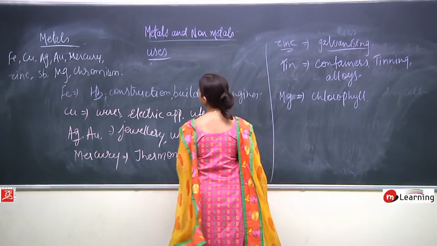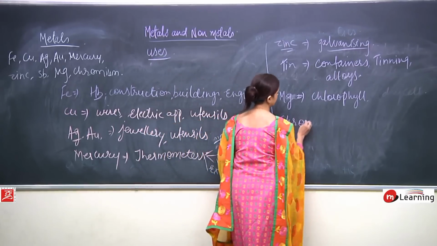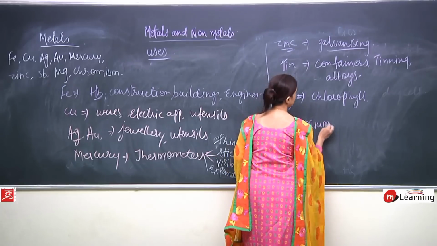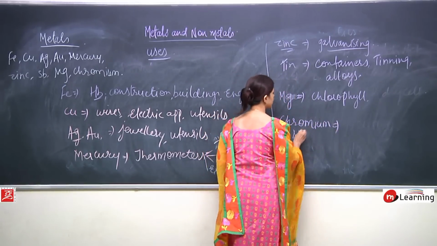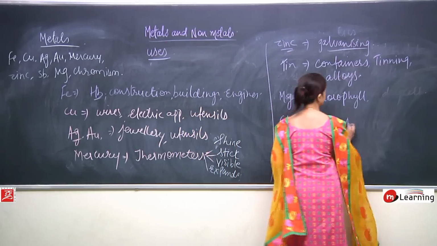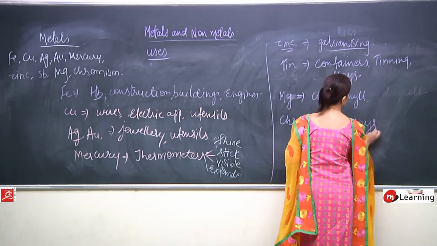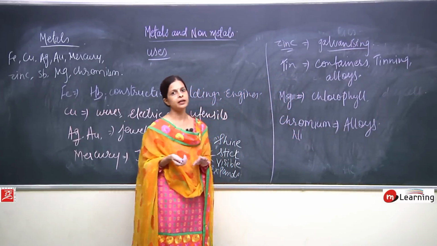Now next is chromium, and even nickel. Why and where are they used? They are again used in making alloys. Which alloy? Just now we studied stainless steel. So chromium and nickel are used there.